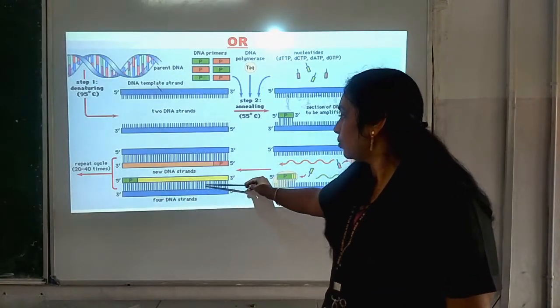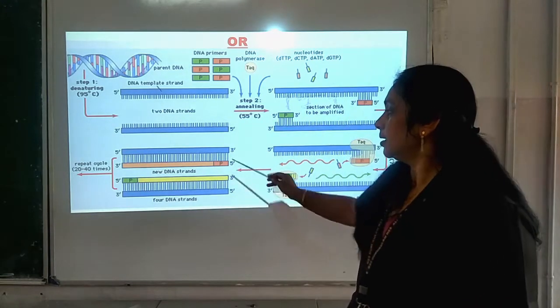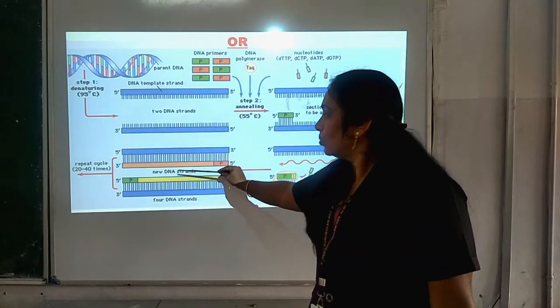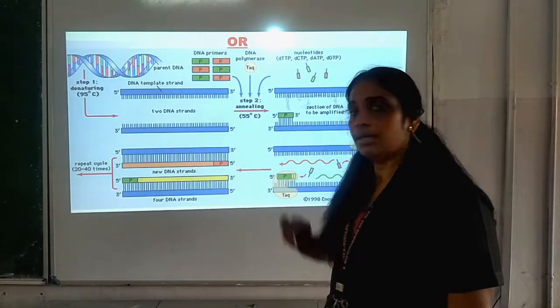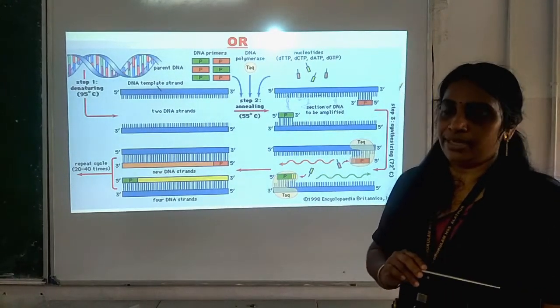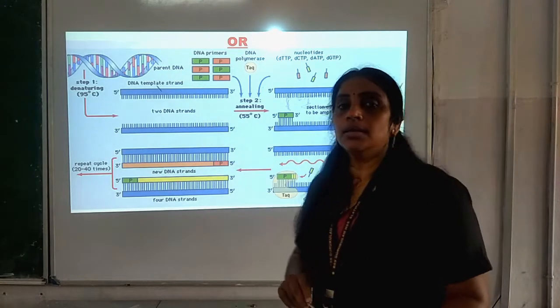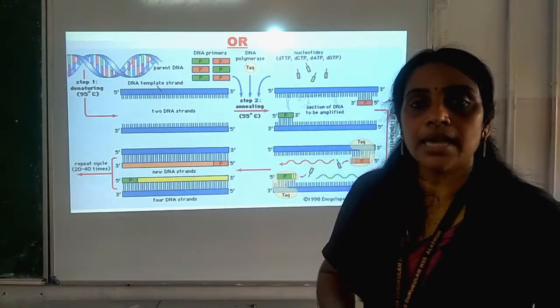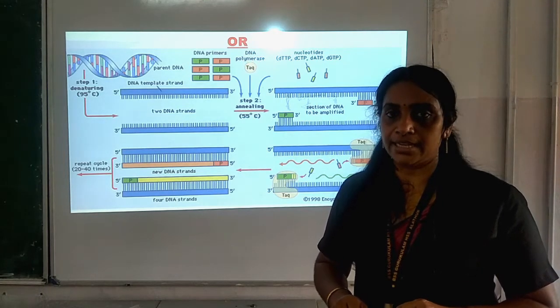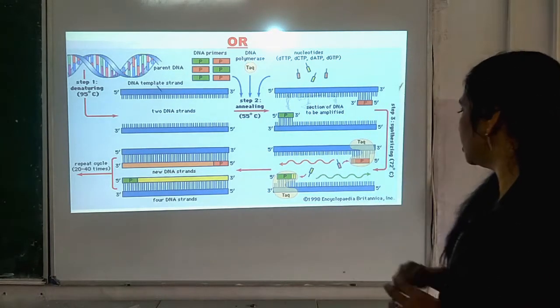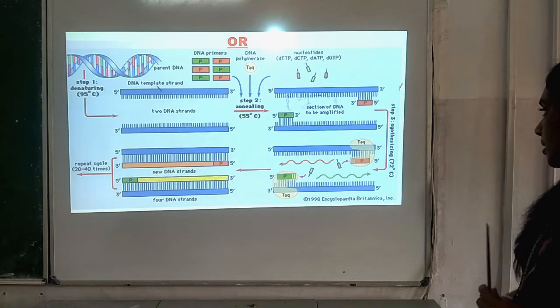to 40 times, and you can see what happened there, isn't it? The new template is being formed there which is complementary to the old template. So, in this manner the DNA copies are obtained with the help of the process called polymerase chain reaction. My dear children, this part is very, very important.